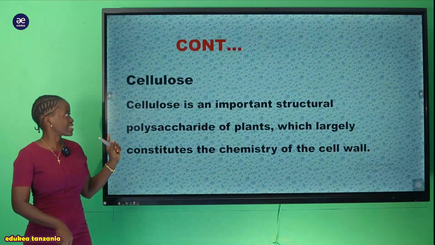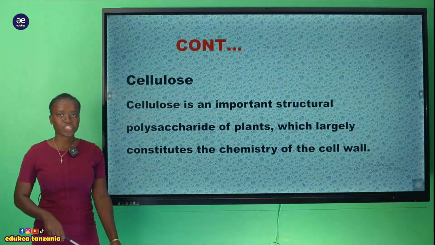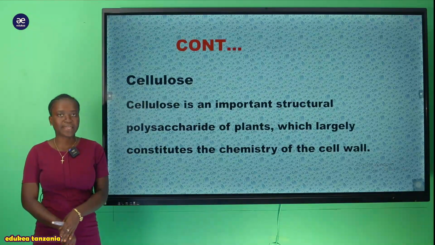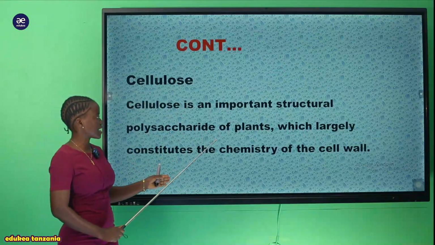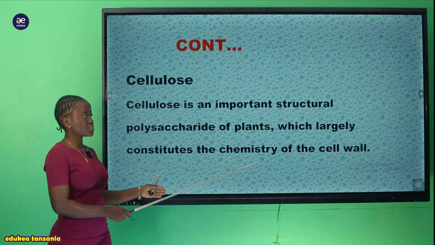So now let's start our new topic, that is the cellulose, which is also a polysaccharide. This cellulose is an important structural polysaccharide of a plant which largely constitutes the chemistry of the cell wall.